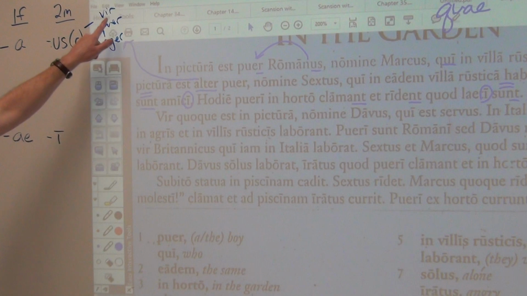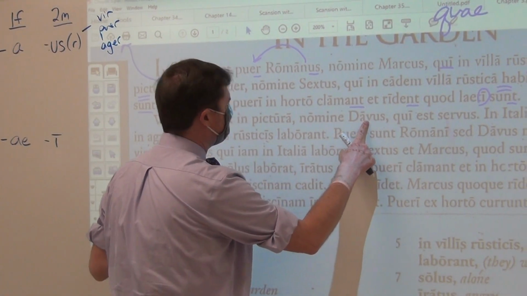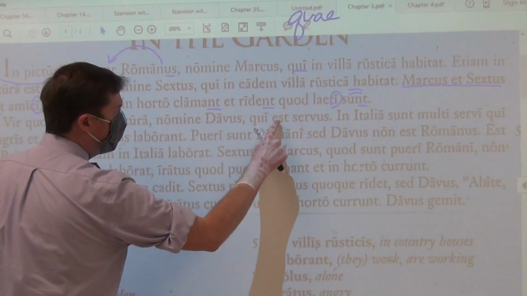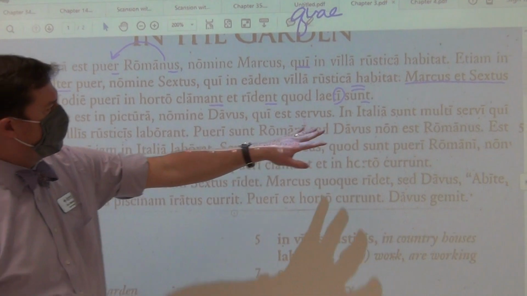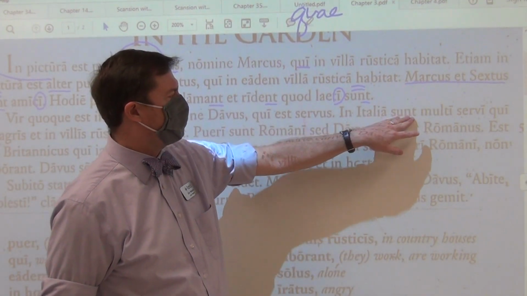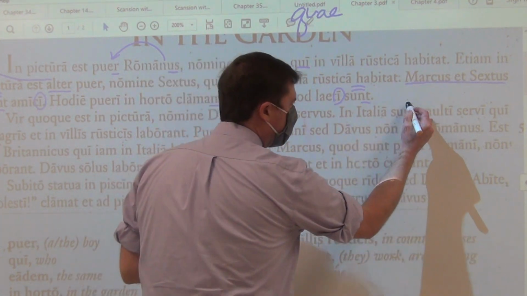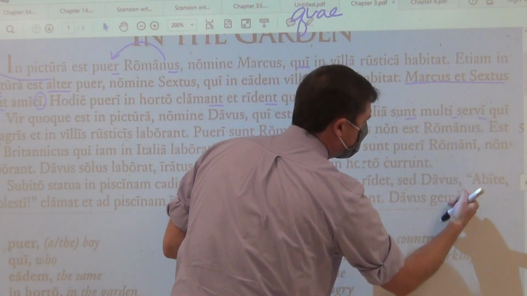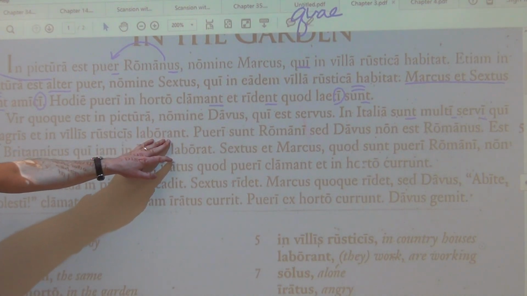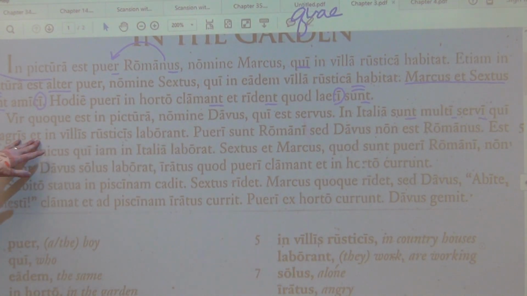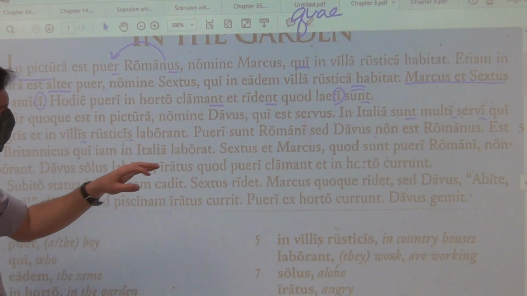A man, vir, also is in the picture, by the name Davus. Davus, who is a slave. In Italy, there are many slaves, so plural, who work, who are working, who do work in the fields and in the countrified country houses.